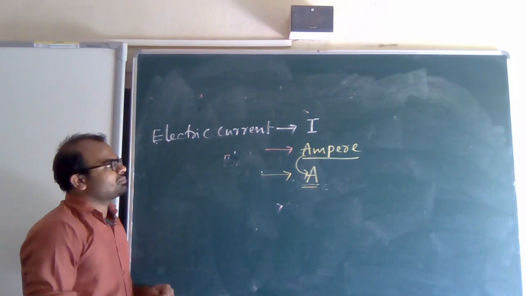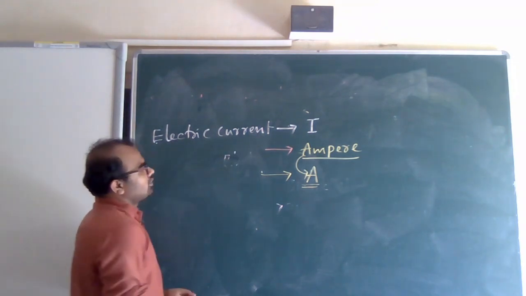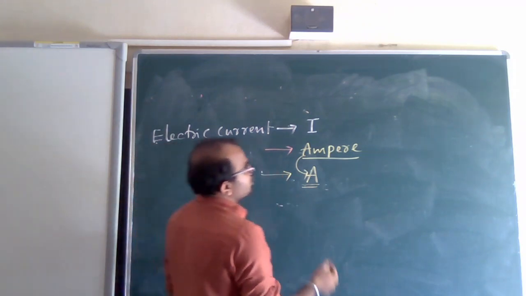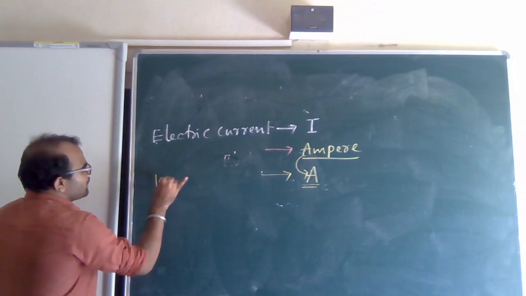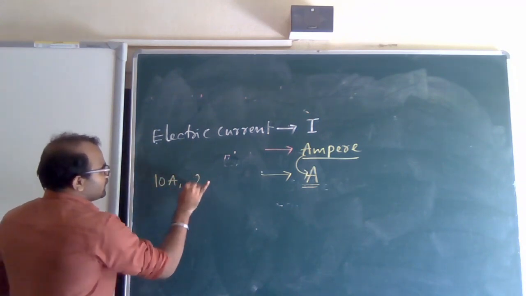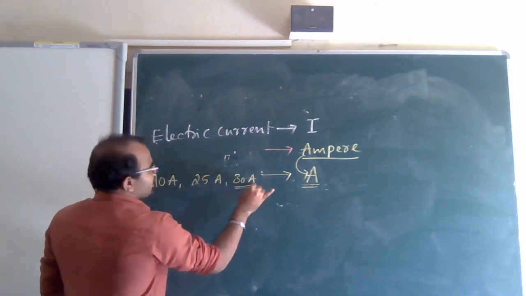Why is it ampere? Because Ampere was a scientist who studied more about electric current. For his remembrance, ampere was given as the SI unit of electric current, denoted by A. If you have not understood, we say electric current is, for example, 10 amperes, 25 amperes, 30 amperes.